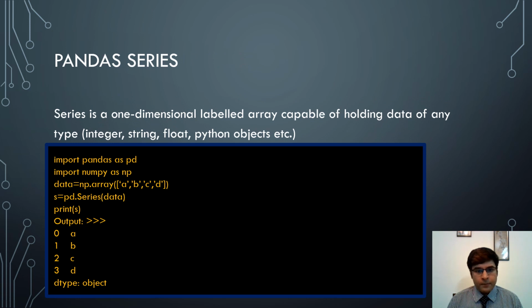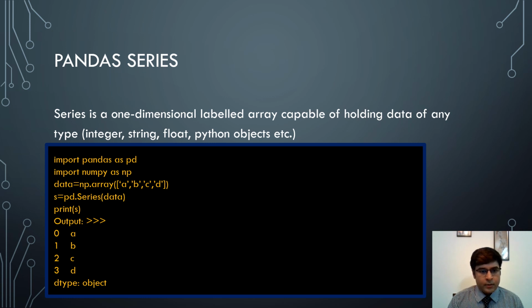So next we'll see pandas series. Series is a one-dimensional labeled array capable of holding data of any type: integer, string, float, or other Python objects. We'll see with the help of an example here. First we import the pandas module in the first line and give the alias as pd. Next we import the numpy module and give alias as np. Next we take a data numpy array